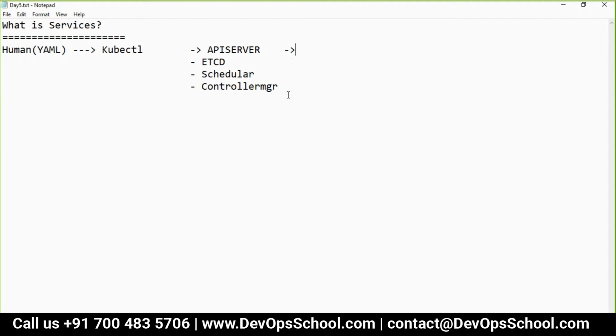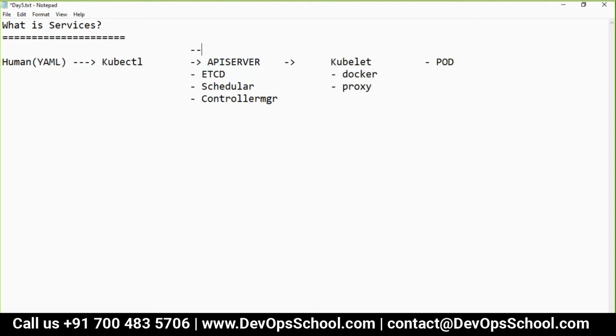But overall, this master will send the request of this YAML file to perform where? Kubelet. Right? Kubelet. And again, in the worker we have a few components: Docker, proxy, and something else. Kubelet creates a pod. That is important. So if you look at this, this is a master. This is a worker.